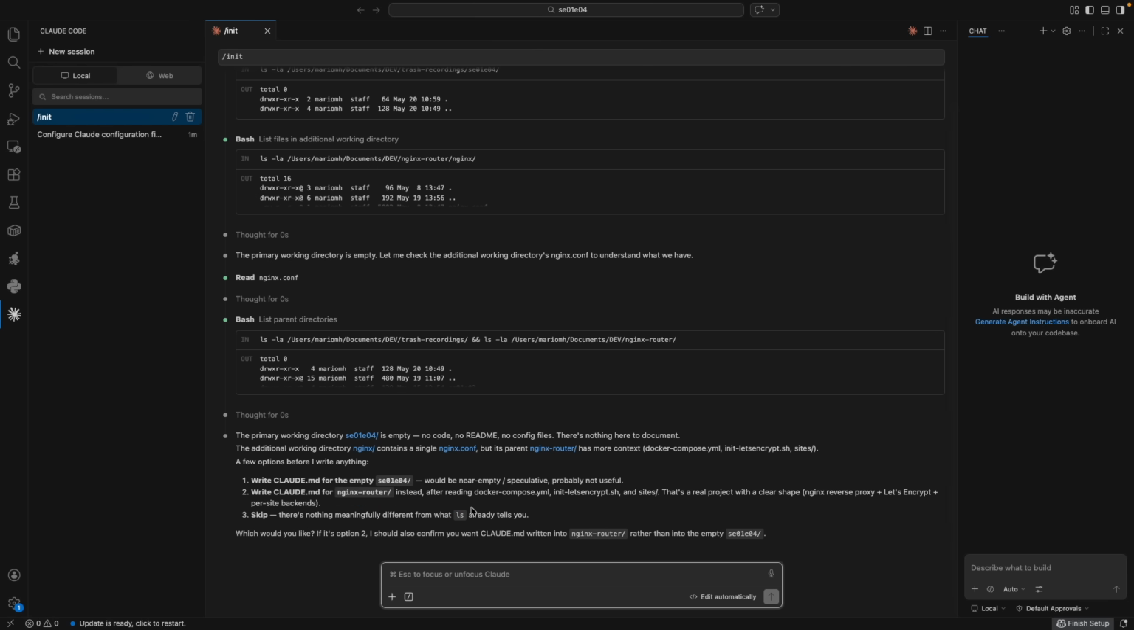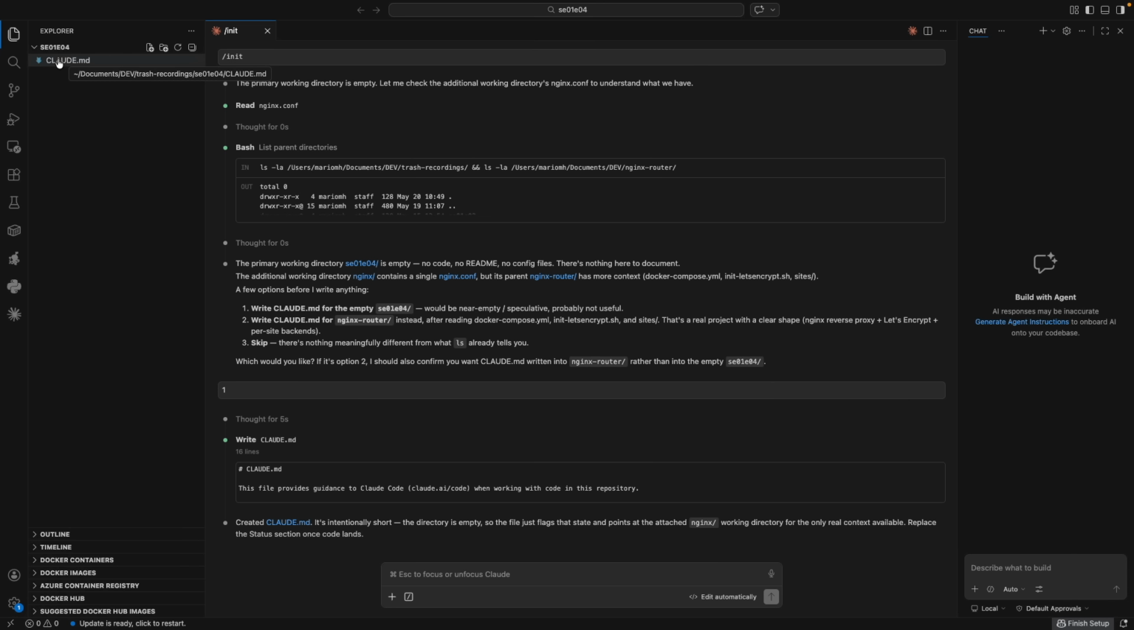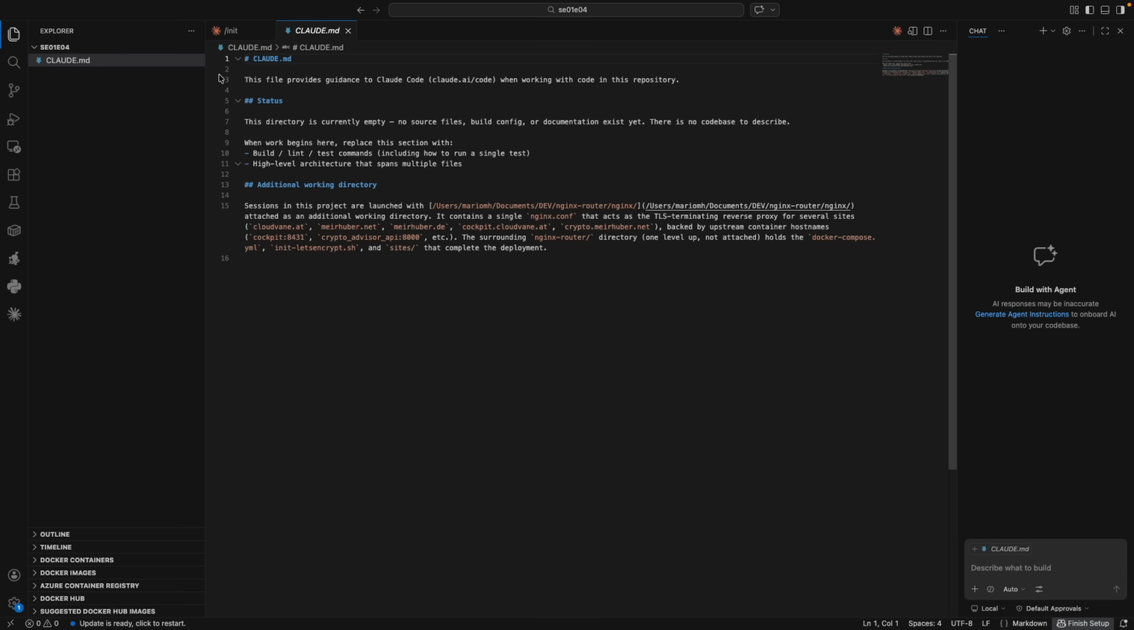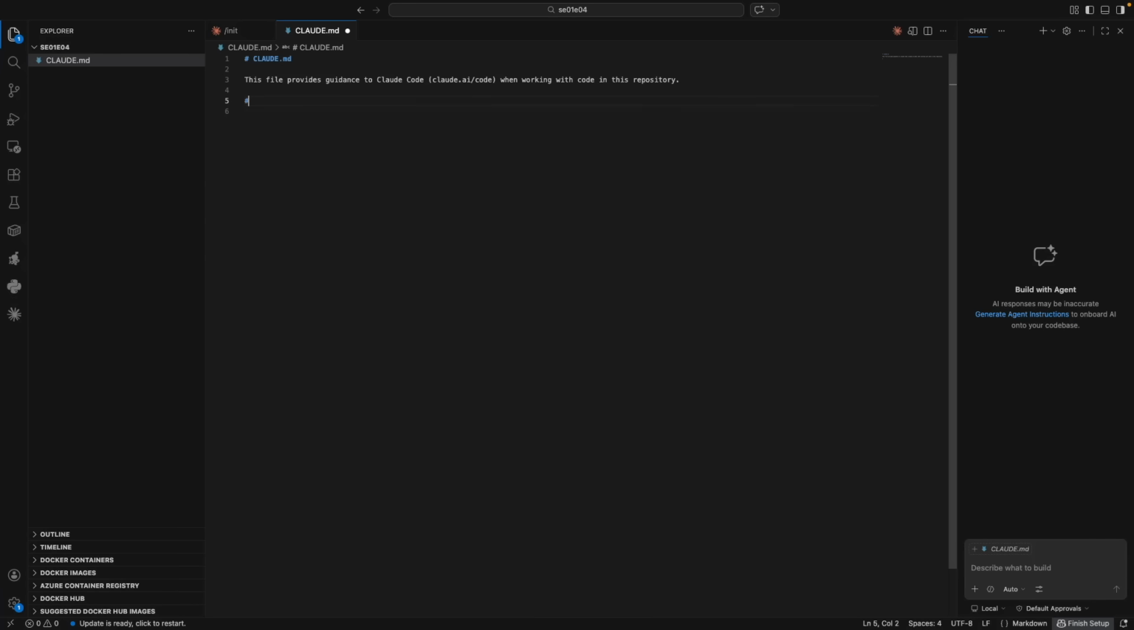Let's speed this up while Claude is working. Now we have our Claude.md file, and it is at the project root, so whenever we start a new session it is loaded. Let's jump straight into this Claude.md file. It says some generic things, like the directory is currently empty, so it does not really help us much. So we're going to delete it and start from scratch with a brand new Claude.md.